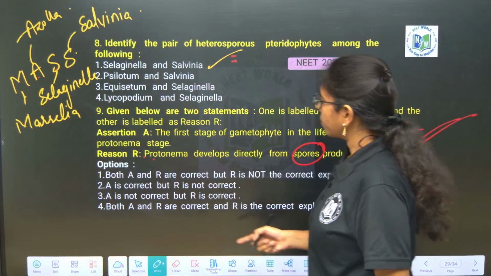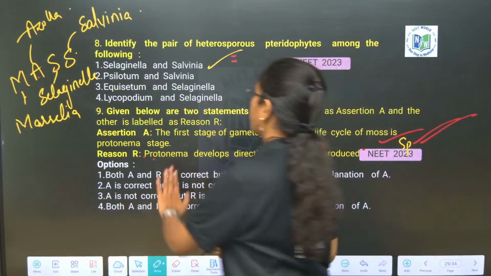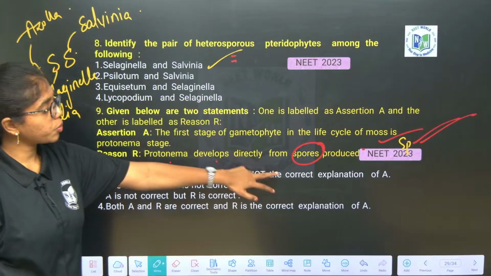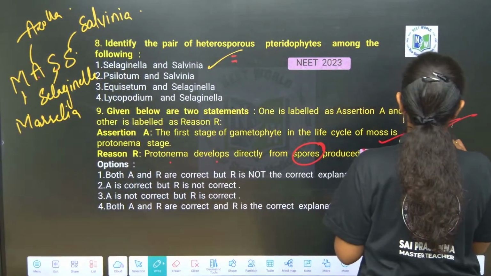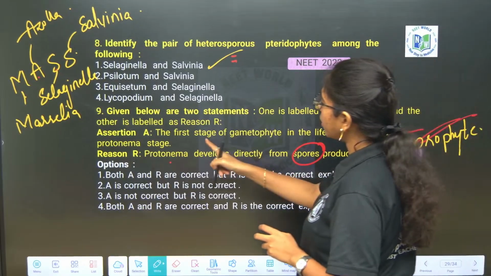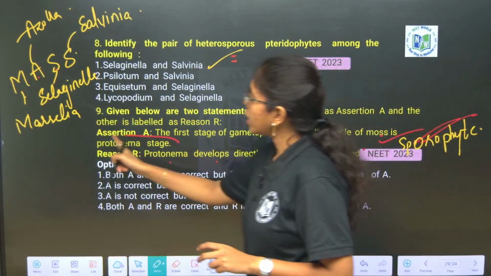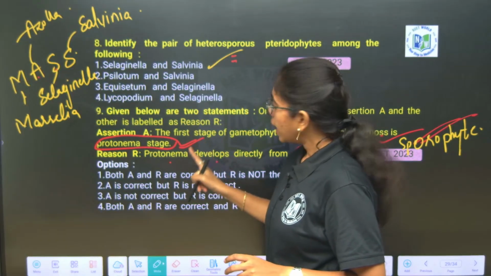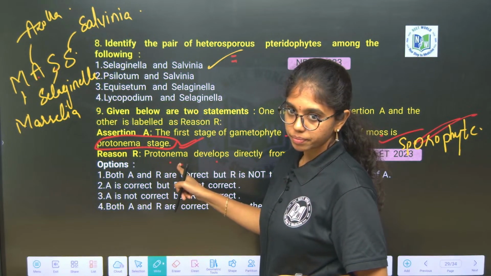But it signifies that spore is going to convert into protonema. Once again you read, protonema develops from spores produced from sporophyte. It develops from the spore, so the sporic phase is ended. But the first phase of gametophyte in the life cycle of moss is protonema. So, the assertion is speaking about the protonema stage, the first stage. Here how protonema is formed is being explained in the reason.